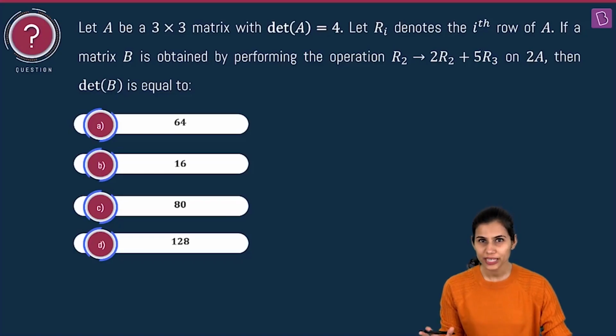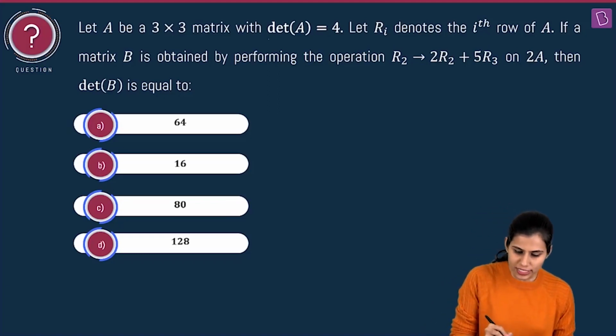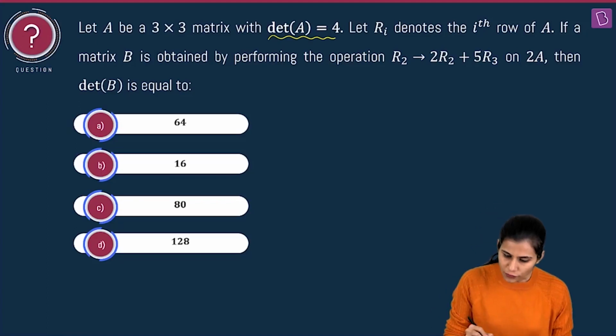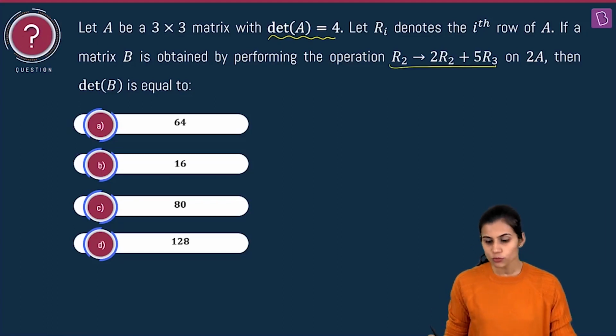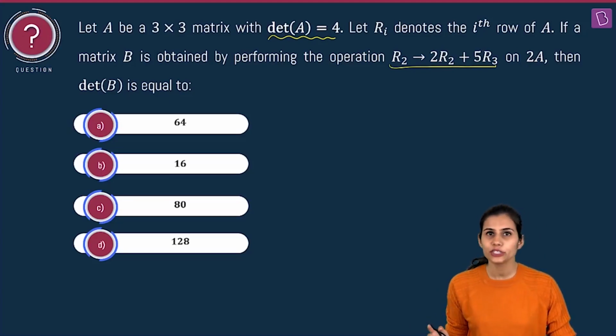Coming from the family of matrices and determinants is this interesting question. It is giving you that A is a 3 cross 3 matrix whose determinant is 4. The ith row of A is denoted by Ri. The question says if B is another matrix which is obtained by performing the row operation of row 2 goes to 2 times row 2 plus 5 times row 3 on 2A, then find the determinant of B.